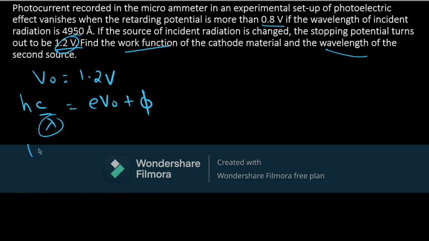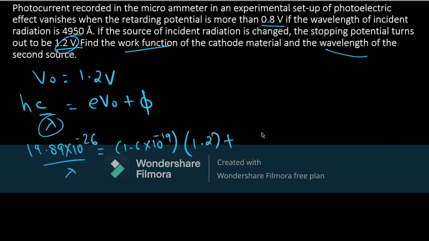So hc we know, 19.89 into 10 raised to minus 26 divided by lambda, equal to eV naught, 1.6 into 10 raised to minus 19, V naught is 1.2. Work function what we previously found out was 2.738 into 10 raised to minus 19.